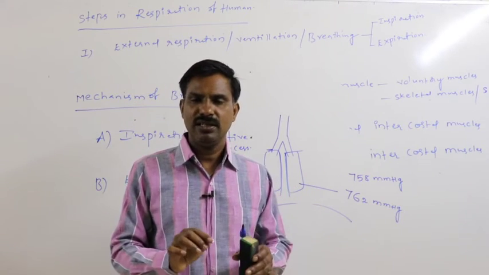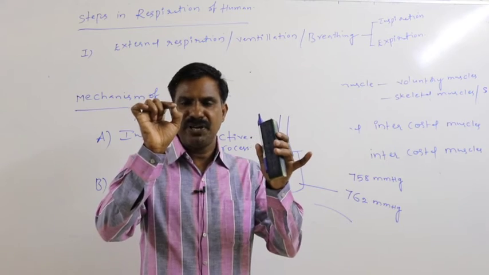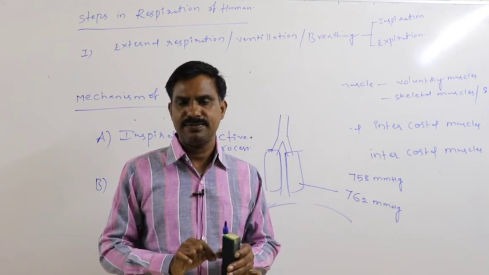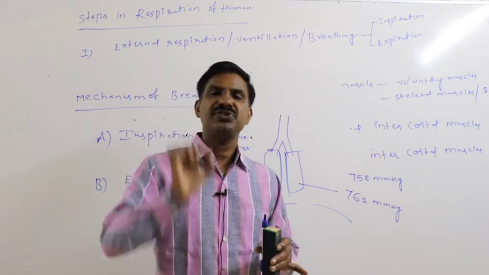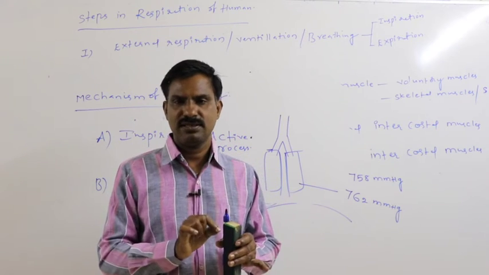So forceful expiration is an active process, and normal expiration is a passive process.